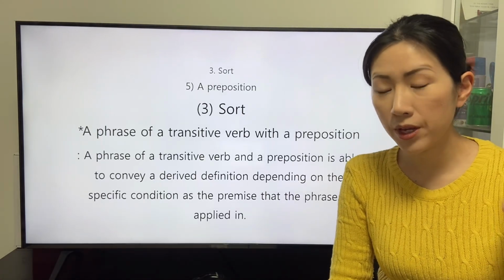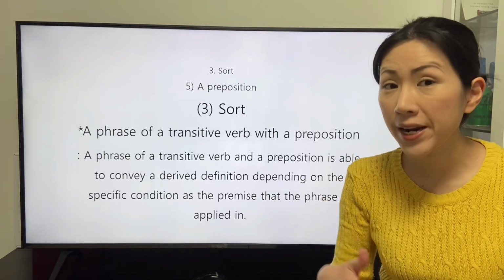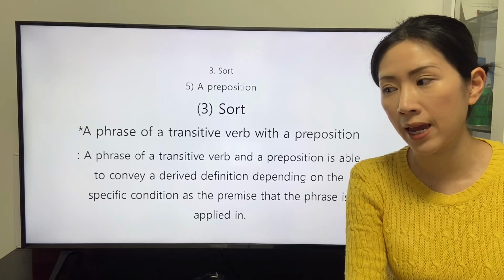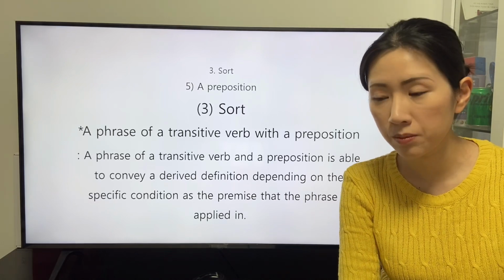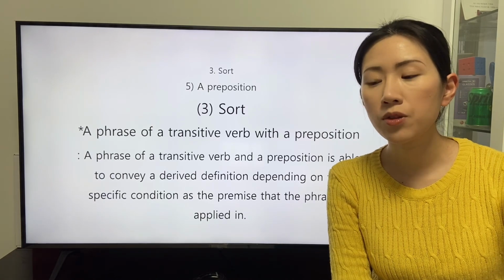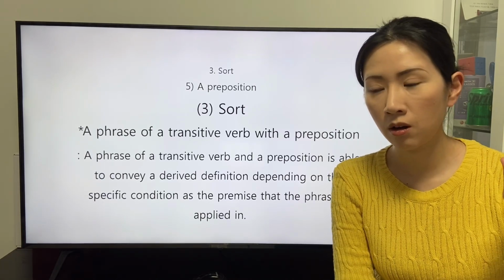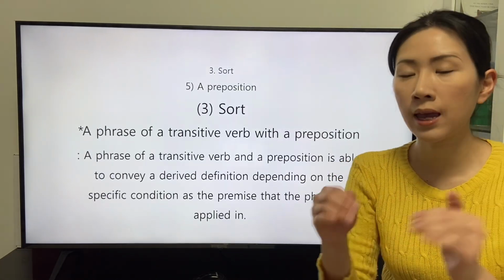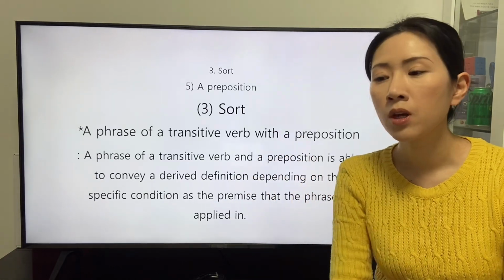When we think of the phrase of the transitive verb and the preposition, we will think of the transitivities of the transitive verb and the preposition.